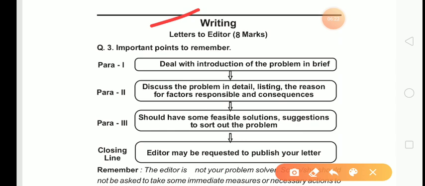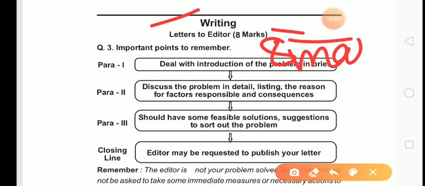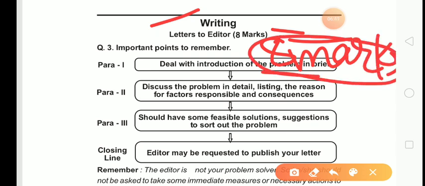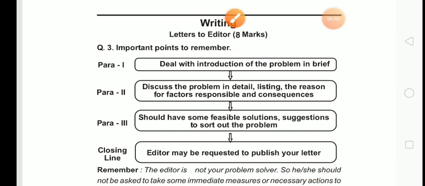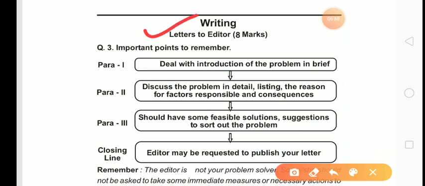Now, writing letter to editor. An examination question based on letters to editor is of 8 marks. Such formal letters are asked in examinations and they have 8 marks. So let us discuss letters to editor.